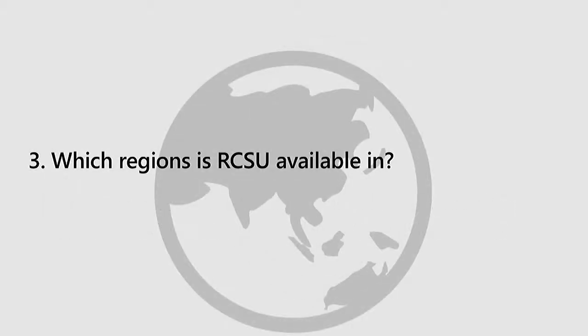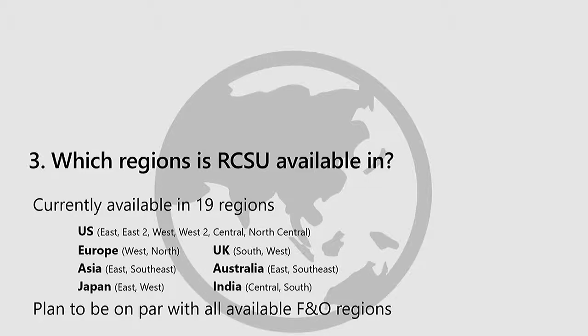Where is it available? How many regions do you think it's available in? How many people think 0 to 10? 10 to 20? More than 20? Okay. Right now, we have this available in 19 regions, and we're continuing to roll this out more. Our goal is to be on par with the regional availability of FNO. And in cases where FNO is not available in that particular region, we'll continue to offer cloud scale unit as well.